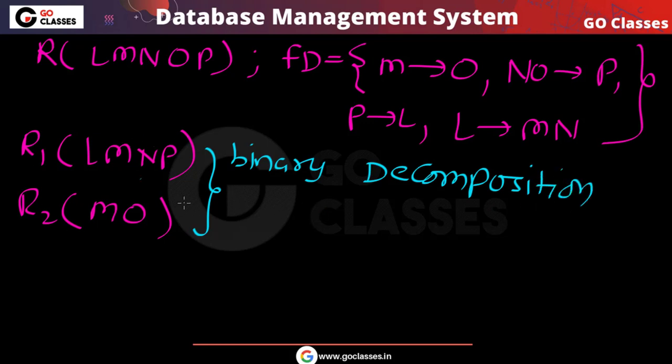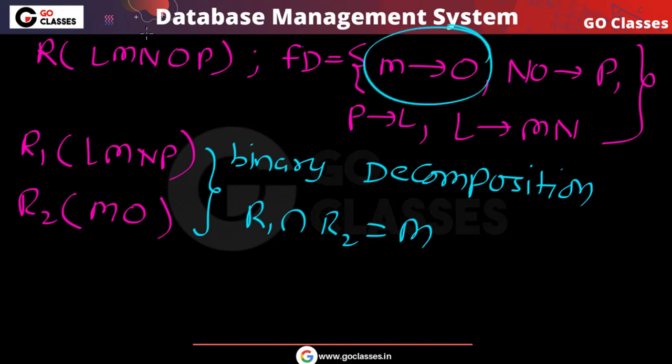All you have to do is find the common set of attributes in these two relations. If you find the common set of attributes, that is M. So R1 intersection R2 is simply M. This is the common set of attributes in R1 and R2. Now let's see whether this common set of attributes is a super key in R1 or R2.